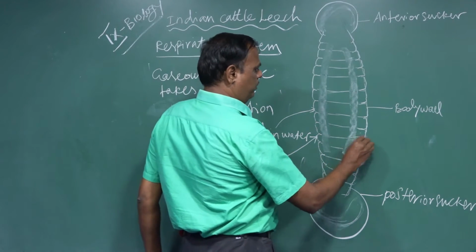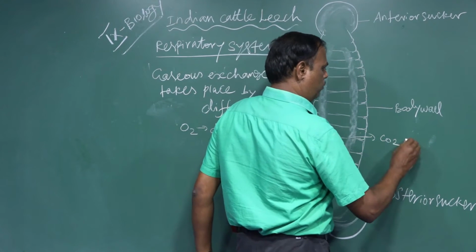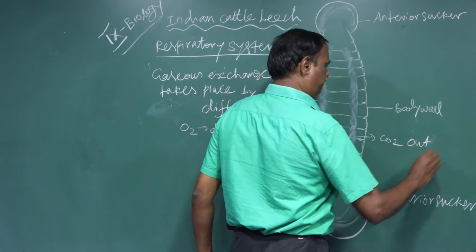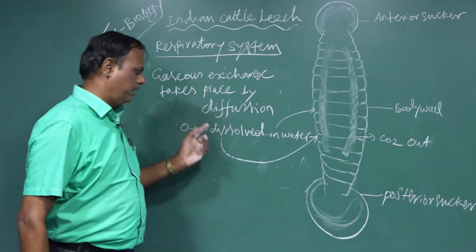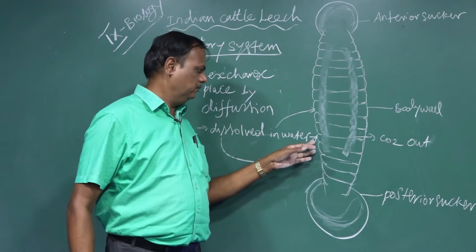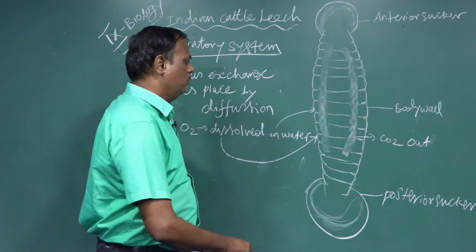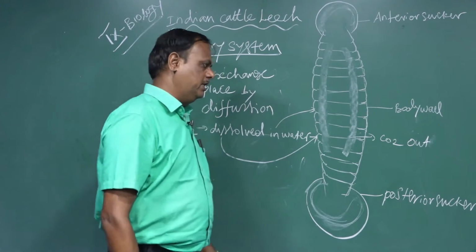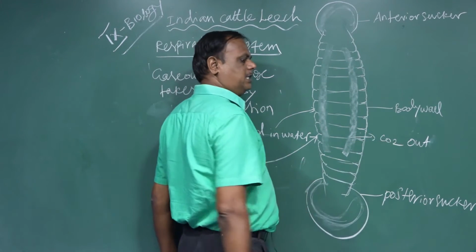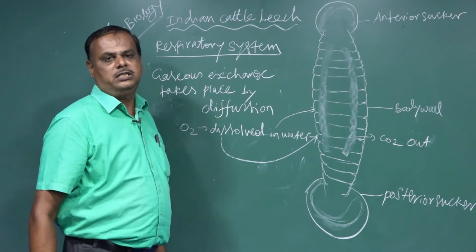From this fluid, the carbon dioxide diffuses out and is released away from the body. In this way, the respiration takes place.